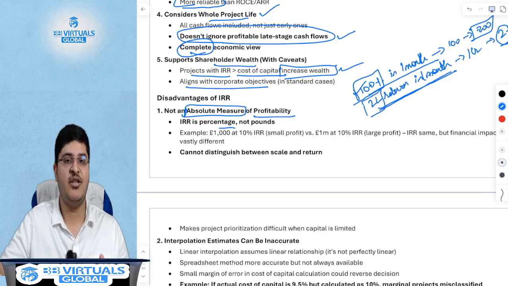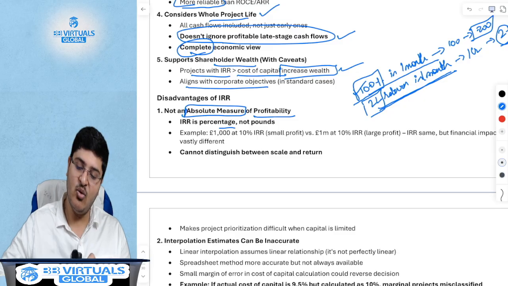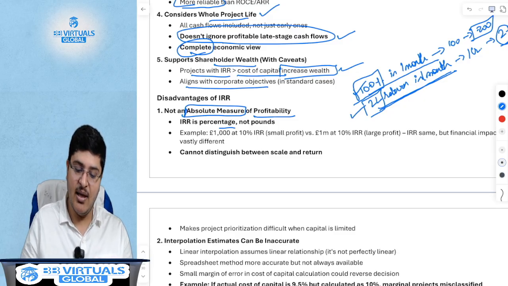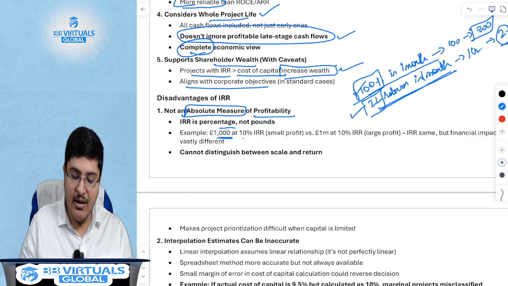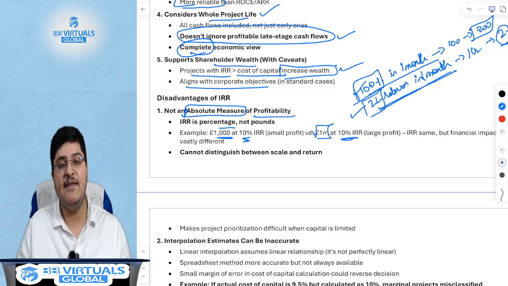Which friend should you trust? Intuitively, you would have gone with friend 1, but always listen to the friend who talks in absolute numbers and not just percentages, because $1,000 at a 10% IRR versus 1 million at a 10% IRR is very, very different.